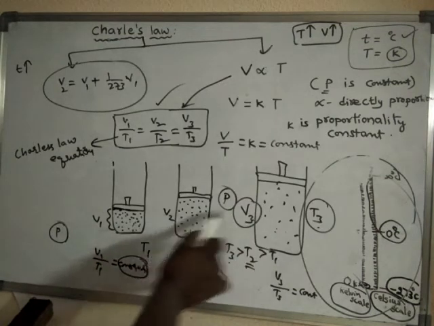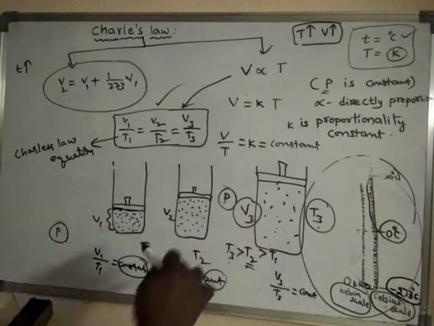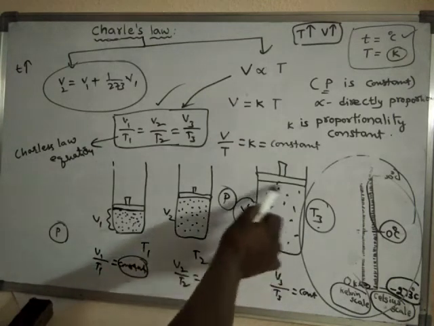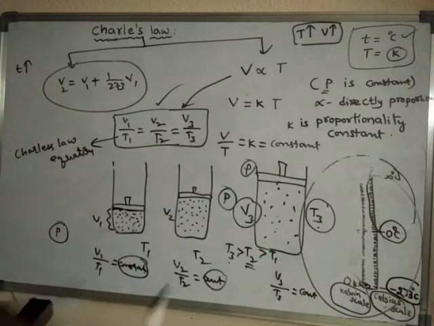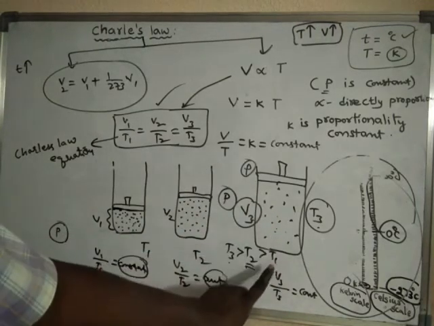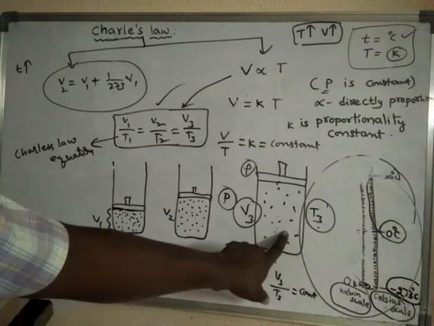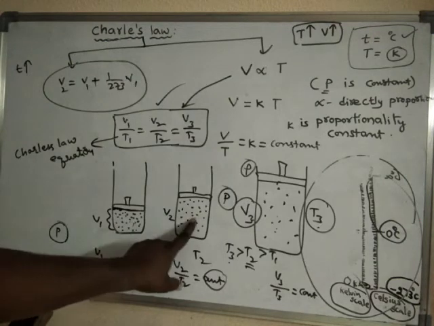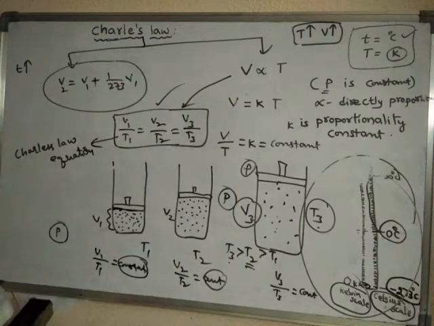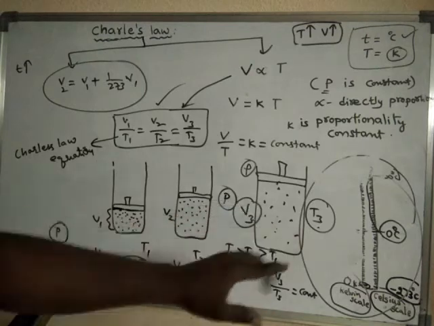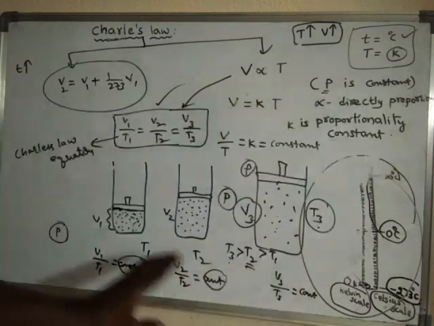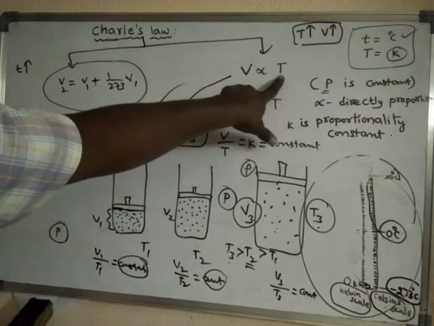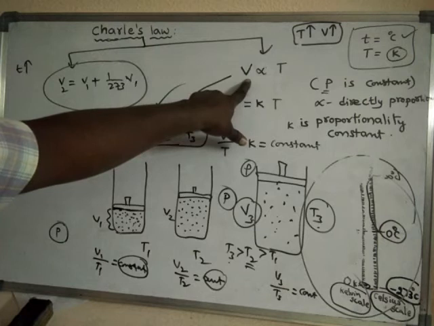the amount of gas in these three cases is the same, and also the pressure is the same. Here also the pressure is not changed. We are not changing the pressure. Without changing the pressure, we are simply increasing the temperature, therefore the volume is increased. In all three cases the pressure is the same. By keeping the pressure constant, if you increase the temperature, automatically the volume of the gas also will increase.